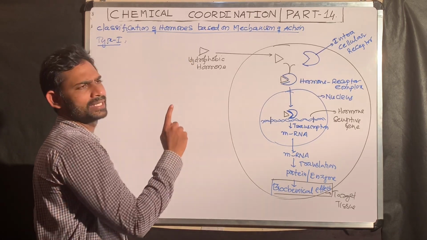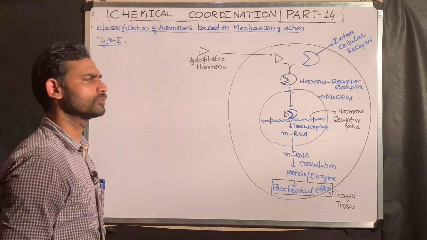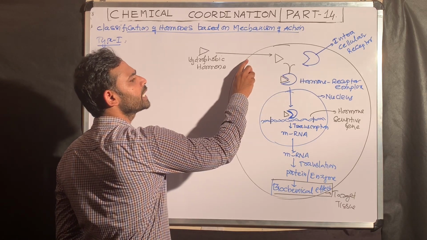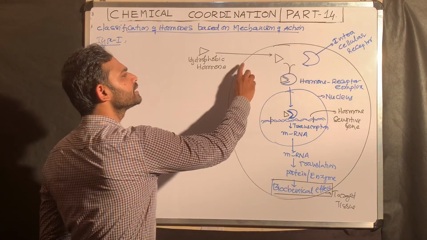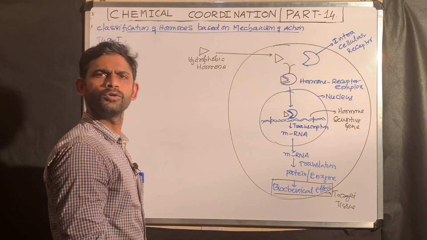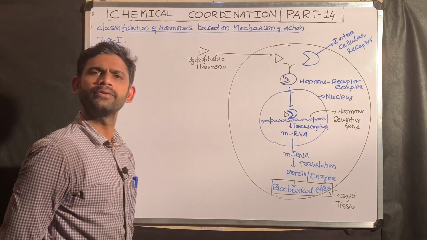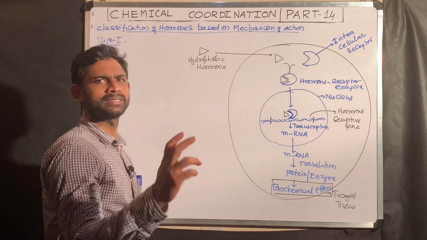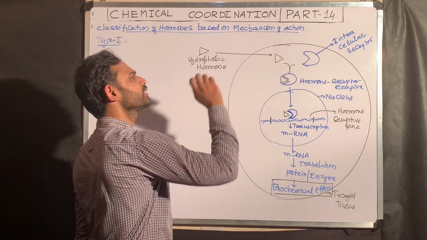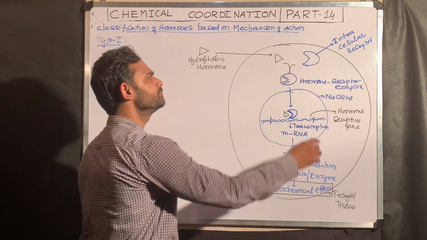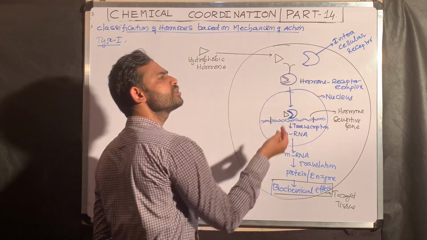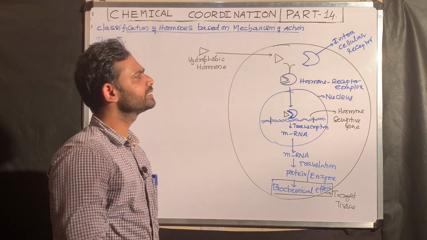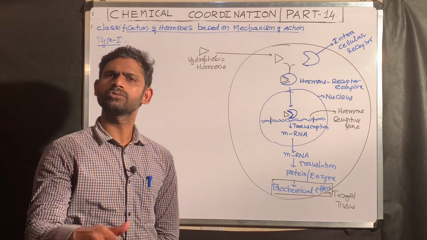So this I already said, type 1 hormones include hydrophobic hormones. Because these are hydrophobic hormones, this is the plasma membrane of the target tissue. What is the nature of the plasma membrane? Hydrophobic. So what is the nature of this hormone? Hydrophobic. So these hydrophobic hormones can easily cross the membrane because both are the same nature. Once the hormone enters into the cytoplasm, the receptors are present in the cytoplasm. That is why these are intracellular receptors. Receptors present within the cell. These intracellular receptors are also called soluble receptors.